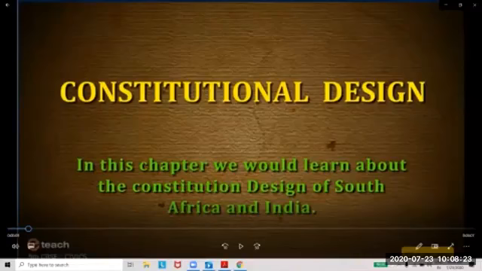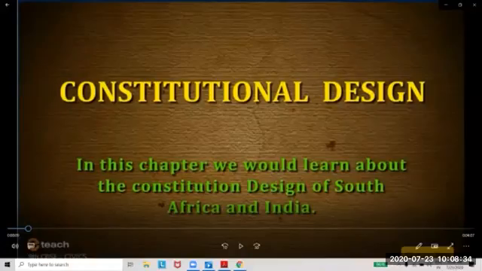For better understanding, we will talk about the constitution of a democratic state, that is South Africa. We begin by looking at what happened there and how the South Africans went about the task of designing their constitution.